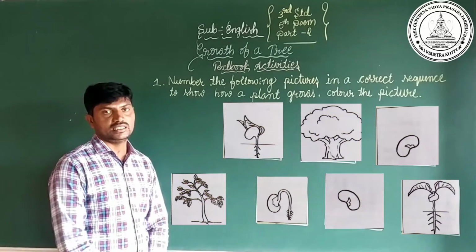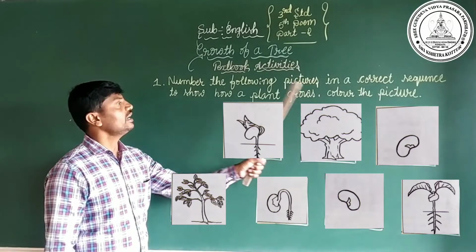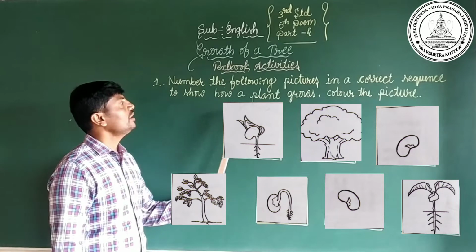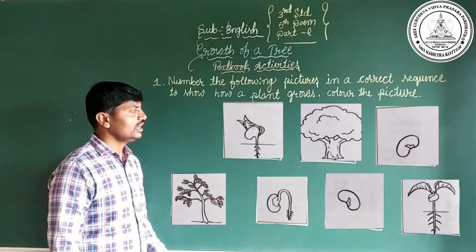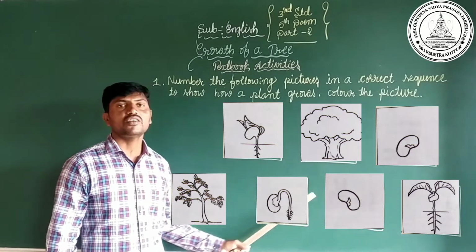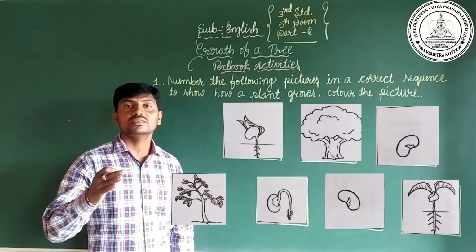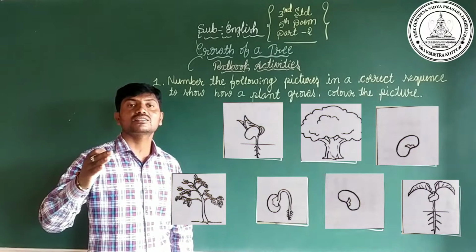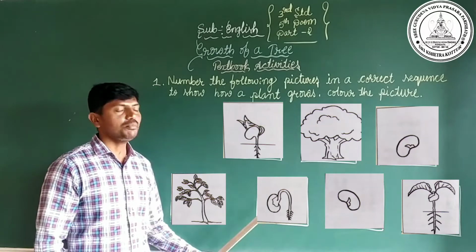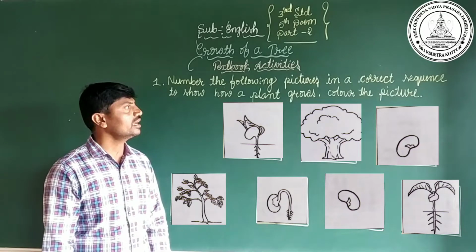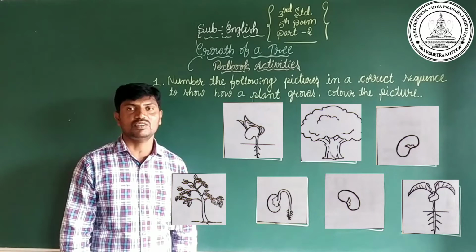Number the following pictures in a correct sequence to show how a plant grows, and color the pictures. Dear children, here they have given 7 pictures about the different growing stages of a tree or plant. By looking at the pictures, we have to write the numbers in correct sequence to show how a plant grows. Shall we start?